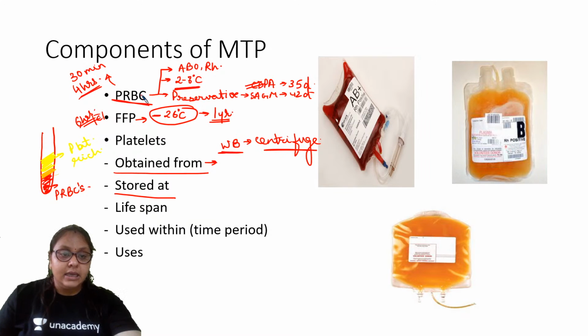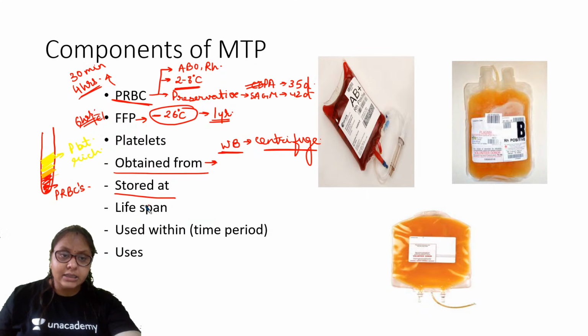So PRBC, ठीक है, it is obtained from the whole blood centrifugation, stored at 2 to 8 degrees Celsius. I told you lifespan, okay, depending upon the preservative, and it should be used within 30 minutes as soon as we get it, and it should be completed within 4 hours. And uses for the volume expansion, FFP for the coagulation disorders, and platelets.